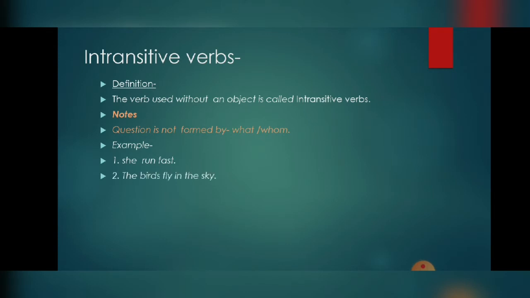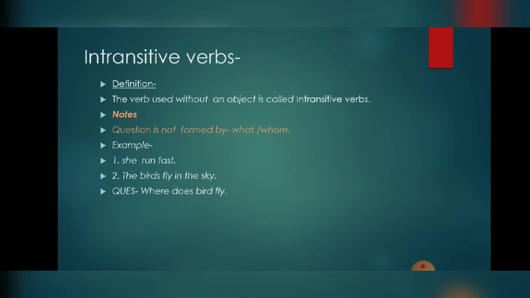The bird flies in the sentence. These are the sentences that show there is no object in the sentence, so these are intransitive verbs. When I make the question for "the bird flies in the sky", let us ask: where does the bird fly in the sky?